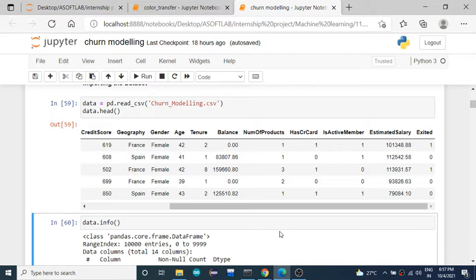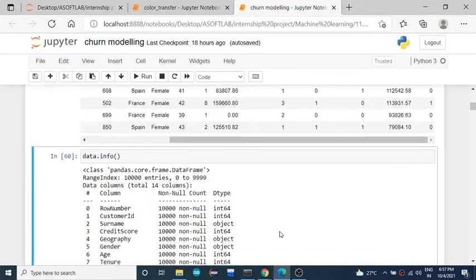So independent features are the features which are not dependent on any other feature, and these will be used for predicting the result. The dependent feature is the target, the one whose value we are going to predict, and it is dependent on all the rest of the features.